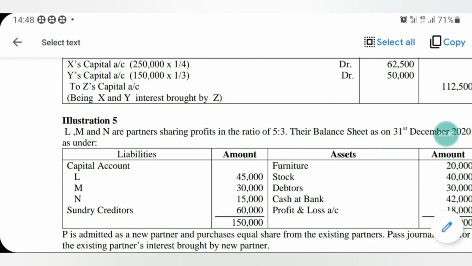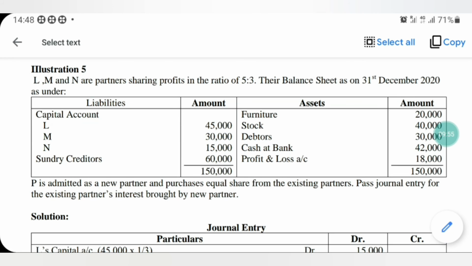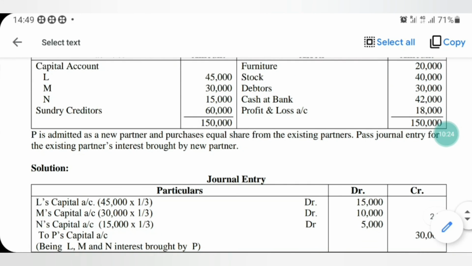Next one, illustration number 5. L, M and N are partners sharing profits in the ratio of 5:3. Their balance sheet as on 31st December 2020 is as under: capital accounts L, M, N 45,000, 30,000 and 15,000, sundry creditors 60,000. Furniture, stock, debtors, cash at bank, profit and loss account, all come to 150,000. That is, the assets and liabilities come to 150,000. P is admitted as a new partner and purchases equal share from the existing partners. Pass journal entry for the existing partner's interest bought by the new partner. Here three partners are there, L, M and N. Their capital is 45,000, 30,000 and 15,000.